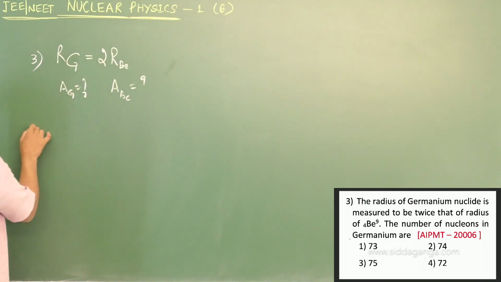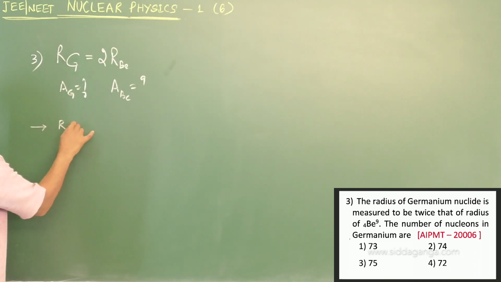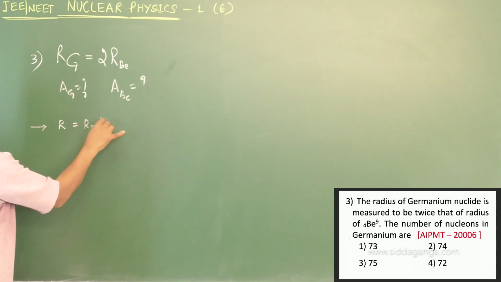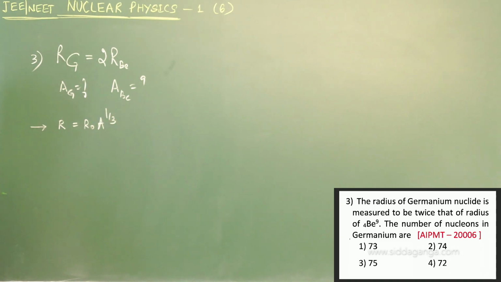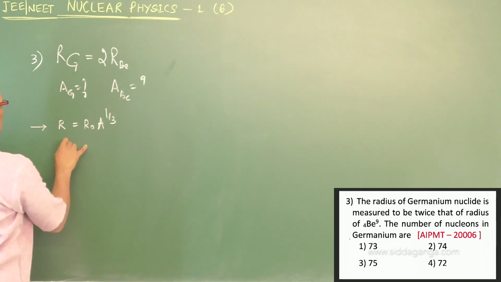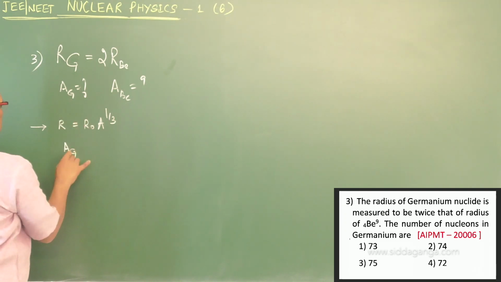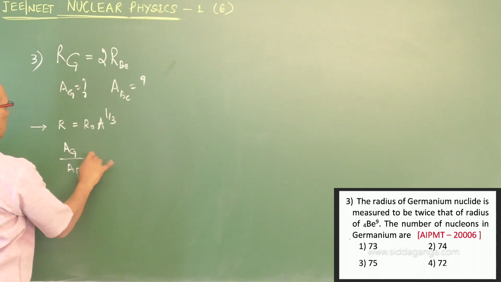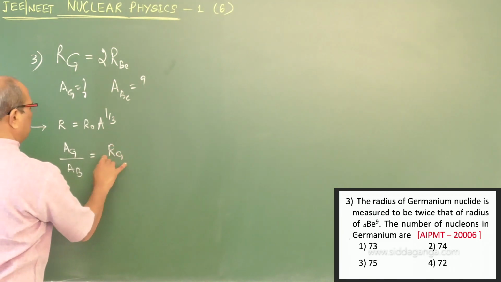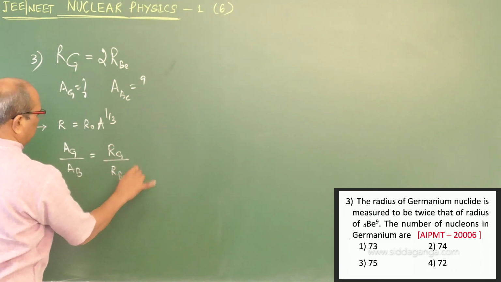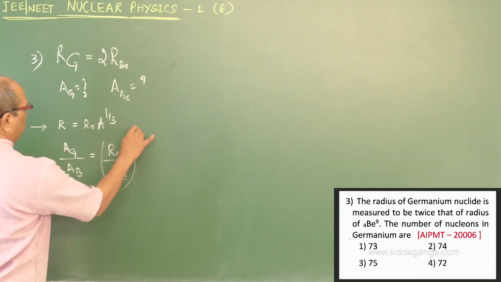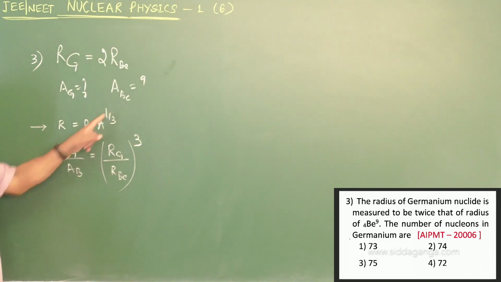What relation do we have to use? R is equal to R naught A to the power of 1 by 3. You know that relation. So the ratio of A of germanium to that of beryllium can be written as R of germanium to R of beryllium, to the power of cube, because A is related to the power of 1 by 3.